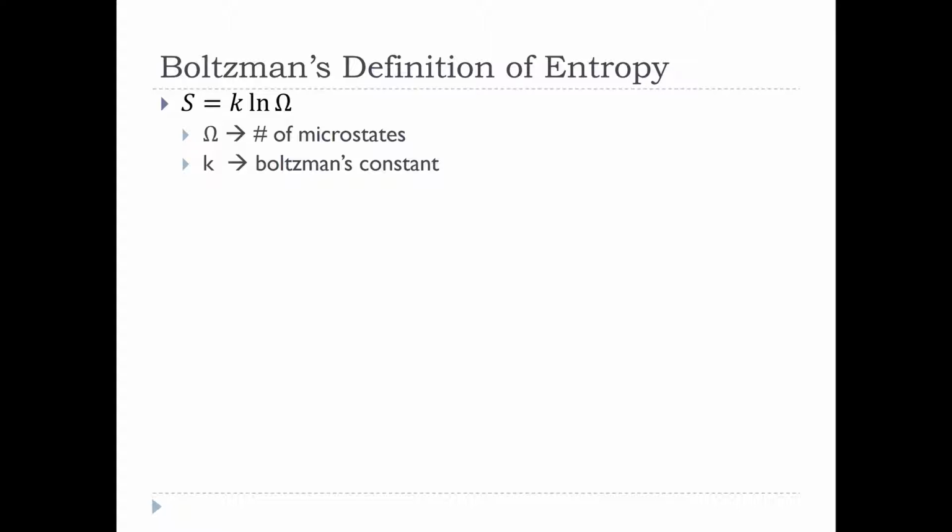And so if we think about Boltzmann's definition, he said entropy is equal to k, which is called Boltzmann's constant, times the natural log of, we're going to use the notation omega, and omega is that number of microstates of the system. And so you can see pretty clearly as the number of microstates goes up, so does the entropy, right? And so that gives us that idea that we were talking about in the previous video.